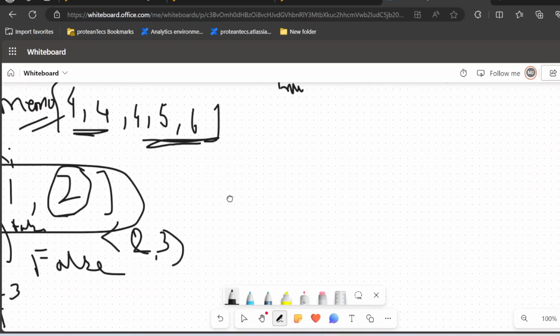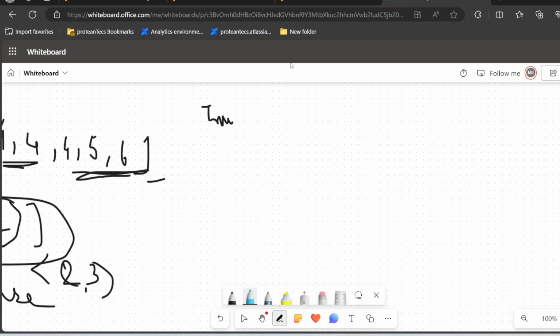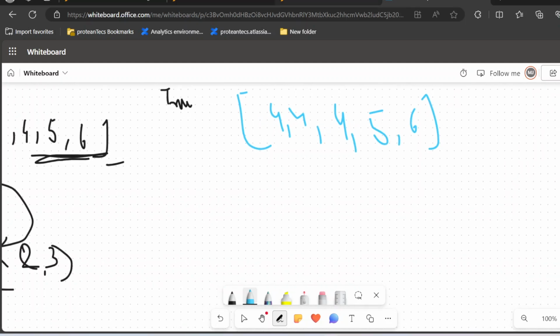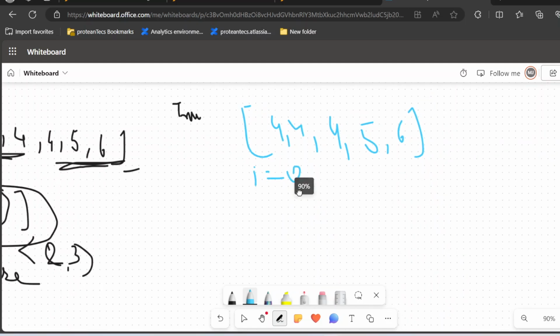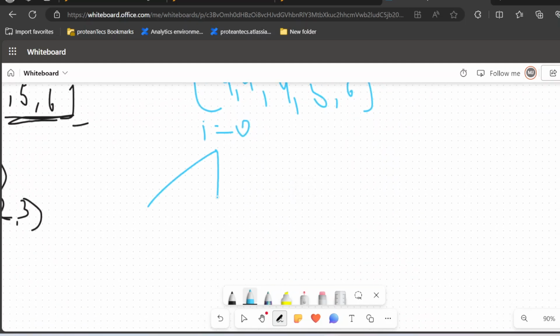Let's solve this for another case, the case where it is happening, which is 4, 4, 4, 5, 6. I think this will be better to explain. So we are going to start with I equal to 0 from here, and we are gonna run over 3 cases: 2, 3, and then 3 in increasing order.